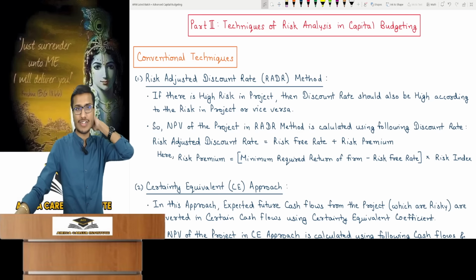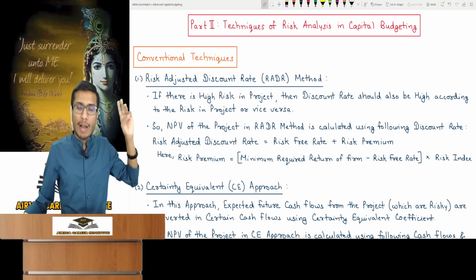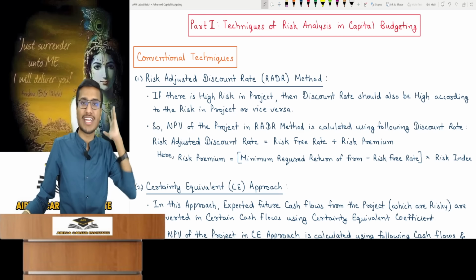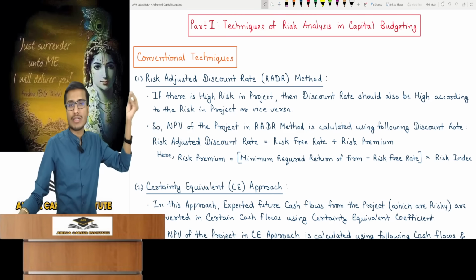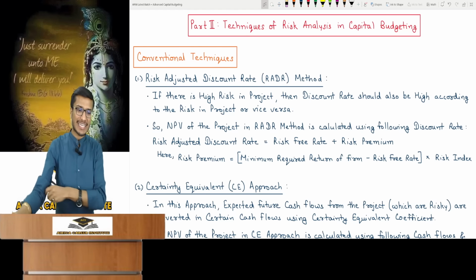The very first technique is conventional. Look, under conventional techniques, you have to study 3 methods. This conventional method is the easiest. If a question on this comes, then these are absolutely free marks. If you ask this question to a 5th or 6th grade school kid, he could do it. This question is that easy. Now, you'll see what this topic is. Conventional technique.